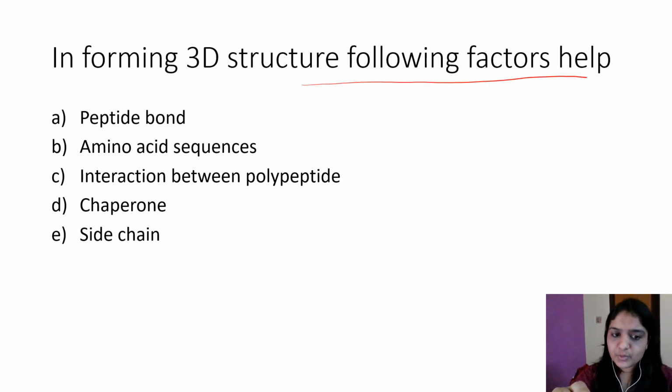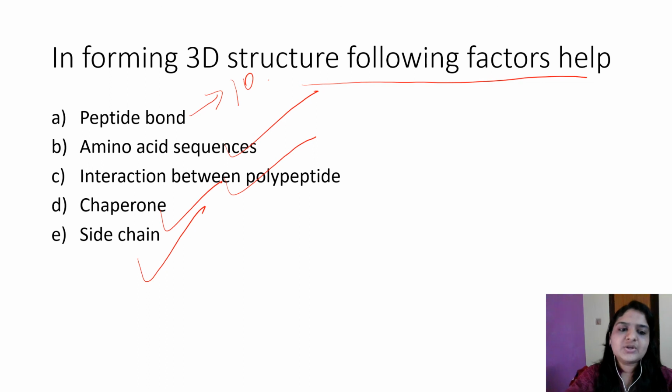In forming the 3D structure, the following factors help. The 3D structure of a protein is formed by the sequence of amino acids in the primary structure. Interaction between the polypeptide side chains also helps in the three-dimensional structure. Chaperones help in protein folding. The peptide bond is involved in the primary structure, so that is not the answer. B, C, D, E are the correct answers: amino acid sequence, interaction between polypeptide side chains, and chaperones help in protein folding. So these factors help in forming the 3D structure of a protein.